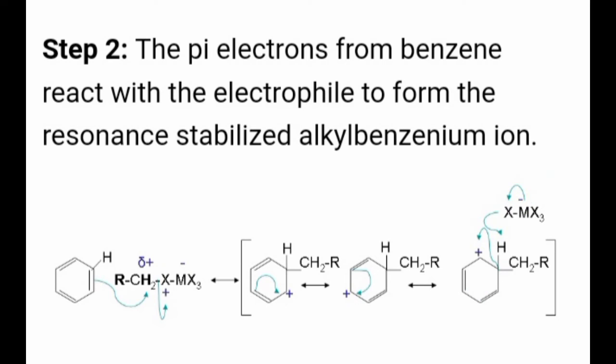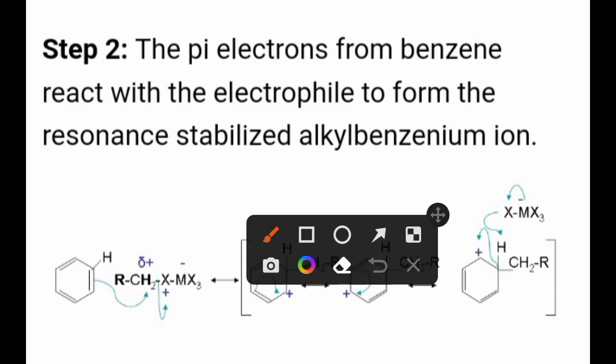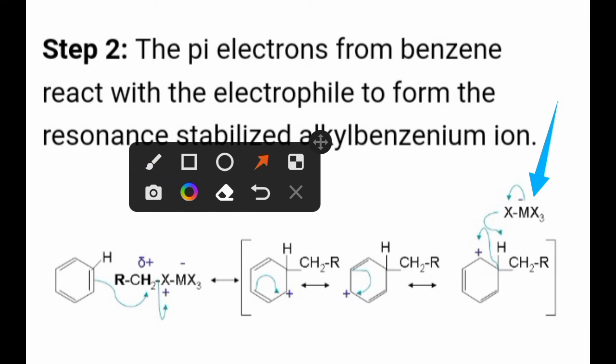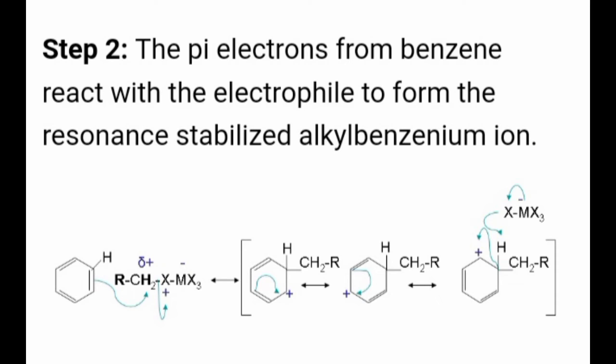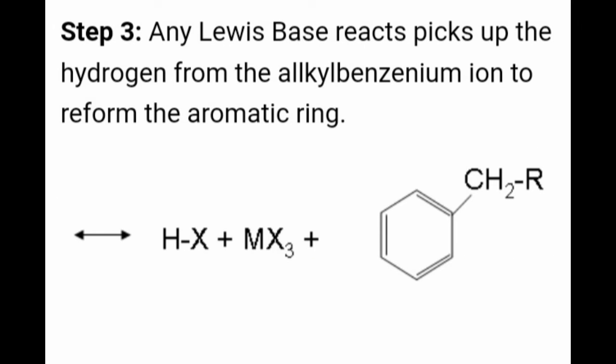And also, students, you can see that what remains after HX is given out is MX3, and MX3 is again regenerated at the last step, which was used in the first step, that was AlCl3, but generally here it is written as MX3. After completing, you can get HX plus MX3 plus alkyl benzene like this. In such a way, students, the mechanism of Friedel-Crafts alkylation takes place.